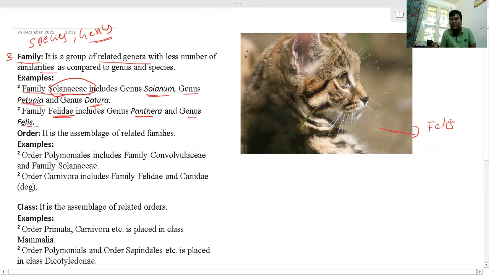Yes, they belong to the same family, but they are different genera. The cat genus is different, and the tiger genus is different. The cat belongs to Felis, and the tiger belongs to Panthera, but both can be included in the family Felidae. But the dog belongs to the family Canidae.